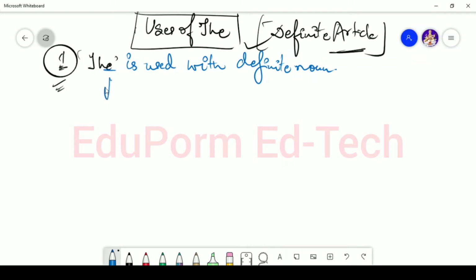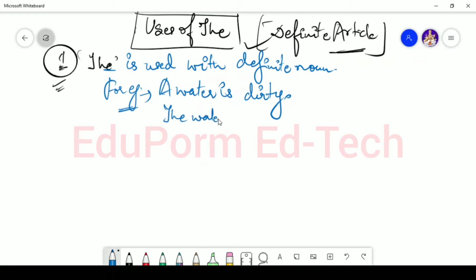For example, if I have to specify about water that is dirty, I am giving you 3 illustrations. What I told, I had to specify about the water that is dirty.